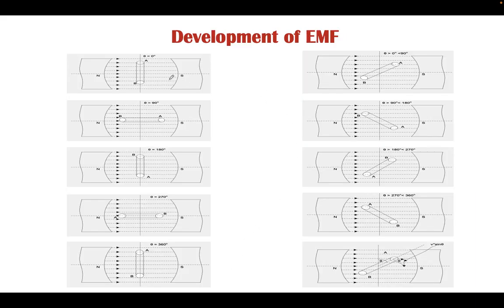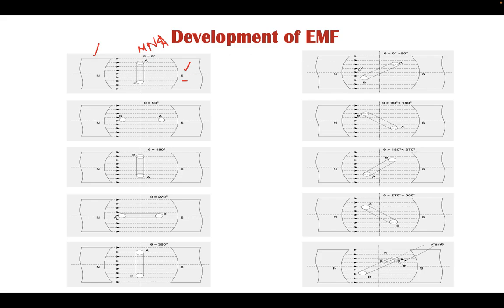Now, how does the EMF develop in a magnetic field? Let me consider a magnetic field having a north pole and a south pole. One conductor is placed in this magnetic field. This is known as the magnetic neutral axis. Magnetic neutral axis here means the conductor is neither under the influence of the north pole nor the south pole, and hence there is no rate of change of flux linkage. The EMF developed in this conductor is zero.